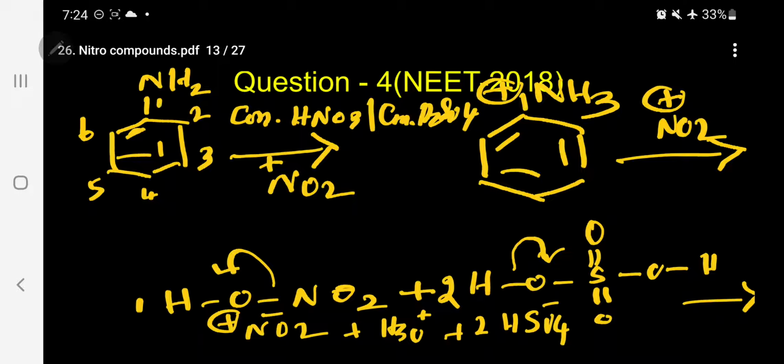The position 1 is called ipso carbon. Please follow. This does not come across in our book. Please memorize: ipso carbon is where the substituent is present. 2 and 6 are called ortho positions. 3 and 5 are called meta. This is para.